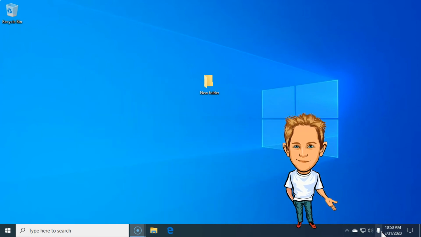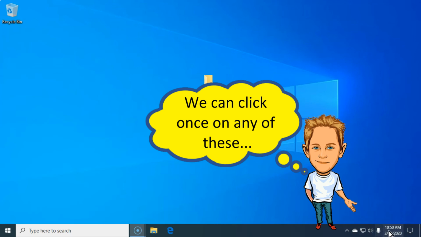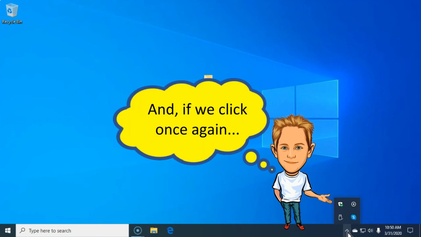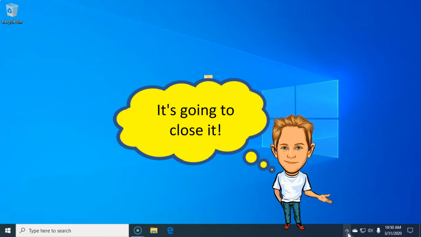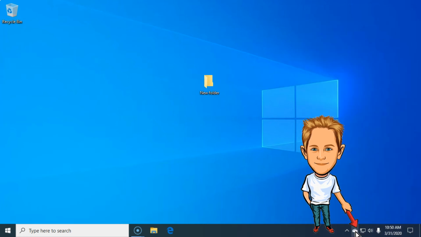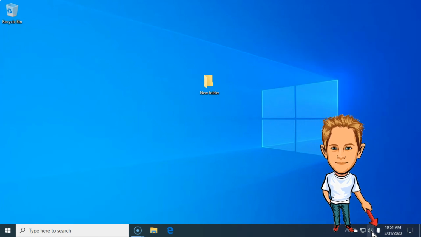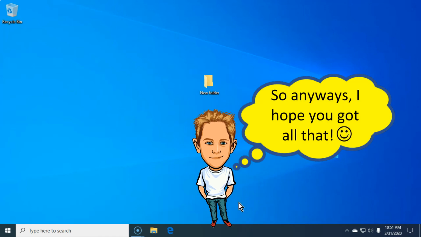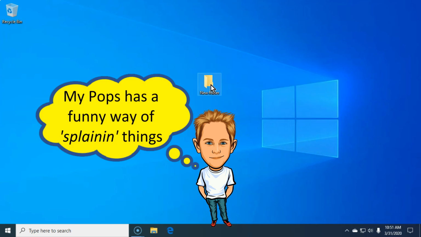And we kinda go to punching on any of these here itty bitty icons like this right here with our pointing finger, and something's gonna be a popping up like that right there. And if we go to punching on that again, it's gonna go plumb away. So we kinda punch, punch, punch, and a punch, and a punch. And all them's called a punch. So Bobby Dwayne was telling me, just remember, if we go to punching down once with our pointing finger, that right there's called a punch. Okay?